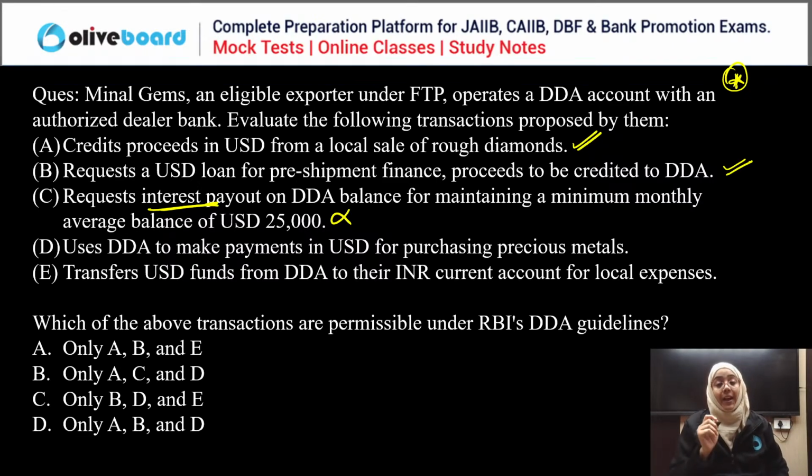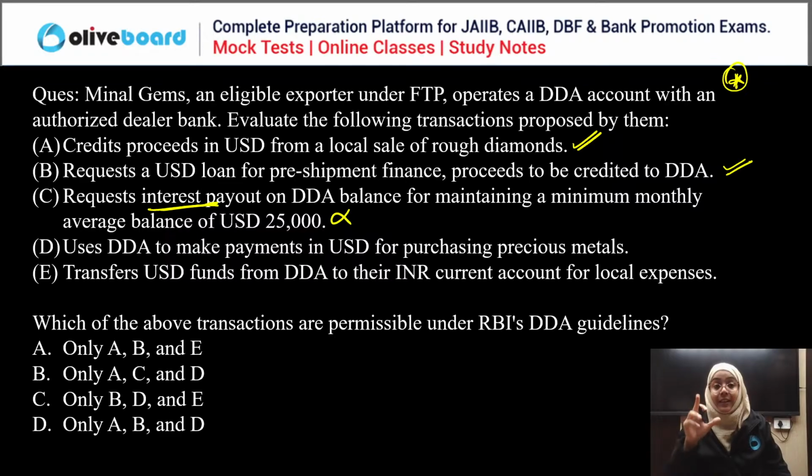The Diamond Dollar account is offered for business transactions, and you know that when an account is offered for business transactions, that account is a current account. And when it is a current account, no interest payout is allowed, right? So C is wrong. Now, the Diamond Dollar account is used to make payment in dollars for precious metal.